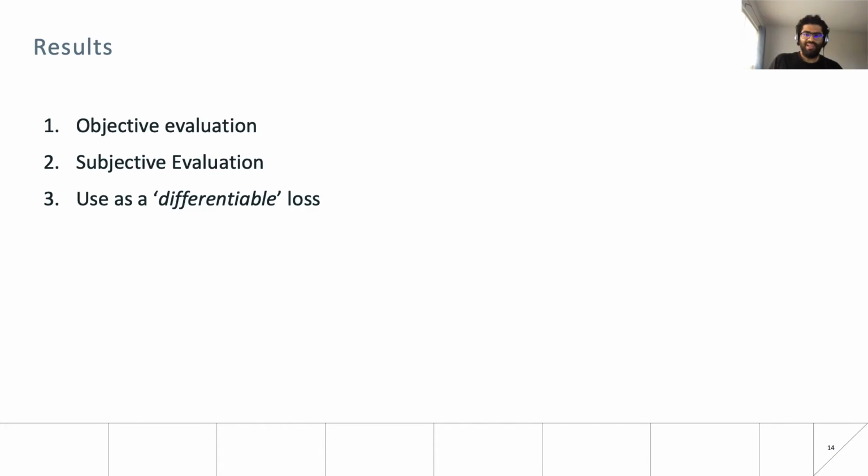We exhaustively evaluate our proposed framework in various ways. First, we objectively check the performance of our framework across tasks and properties. Next, we compute correlations of our metric with existing diverse datasets. And lastly, we show the utility of our model in improving learnability in a downstream task, which is that of speech enhancement. Here, I'll show a few selected results, but please refer to the paper for more analysis.